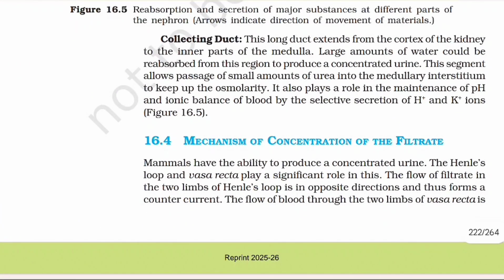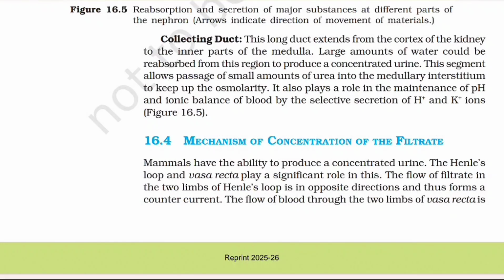Collecting duct. This long duct extends from the cortex of the kidney to the inner part of the medulla. Large amounts of water could also be reabsorbed from this region to produce a concentrated urine. This segment allows passage of a small amount of urea into the medullary interstitium to keep up the osmolarity. It also plays a role in the maintenance of pH and ionic balance of blood by selective secretion of hydrogen and potassium ions.